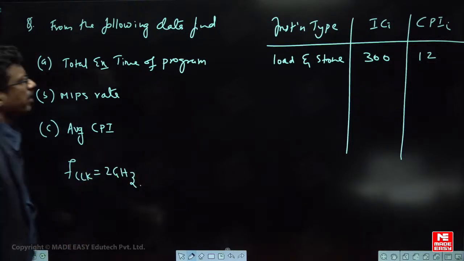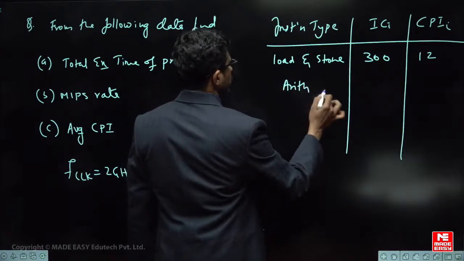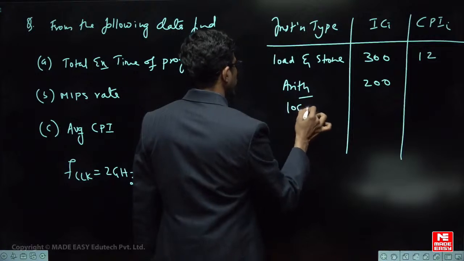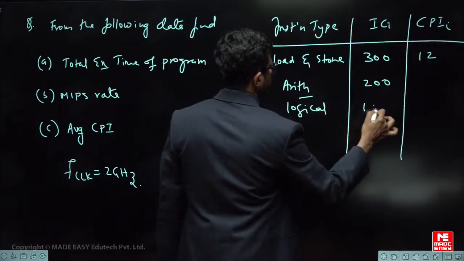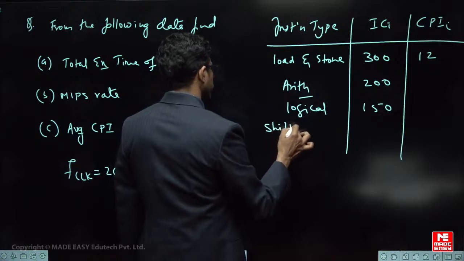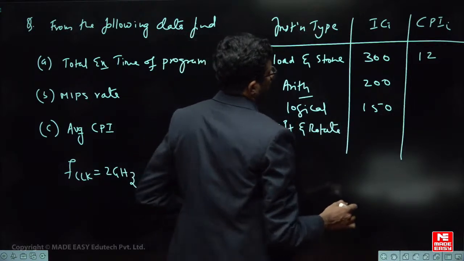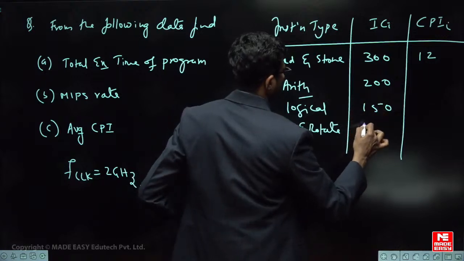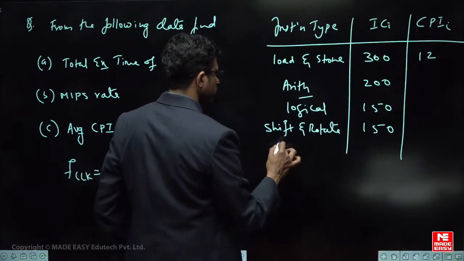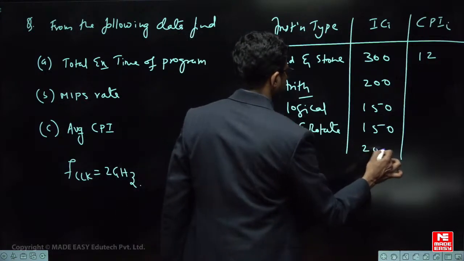Similarly, arithmetic instructions are 200 instructions, logical are 150 instructions, shift and rotate instructions are another 150, let us assume, and branch instructions are 200.